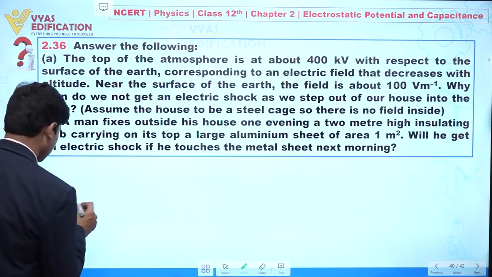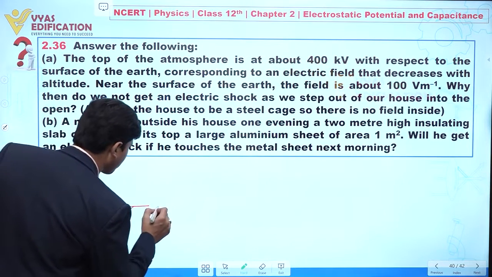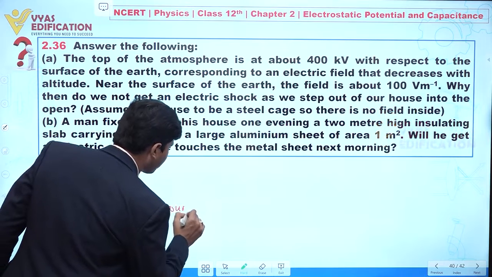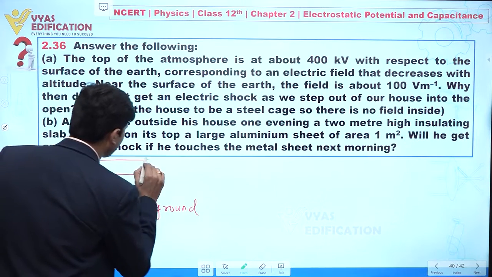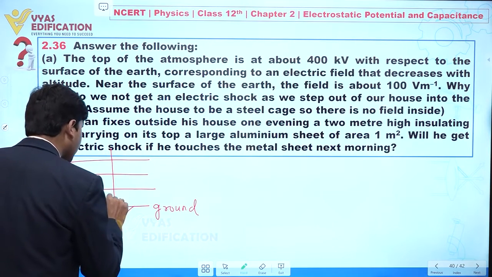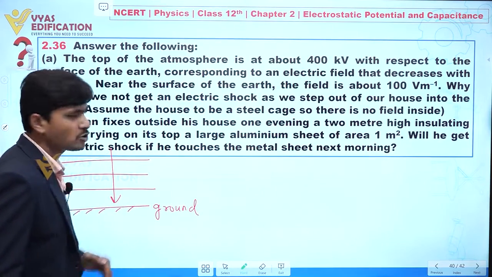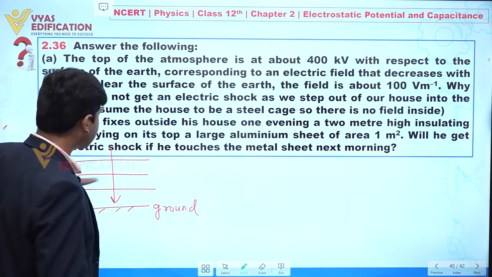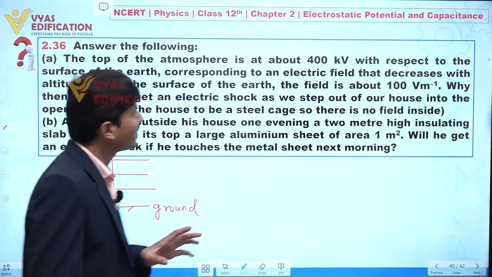Suppose this is the ground. Equipotential surfaces are always parallel to the ground. The electric field decreases as altitude decreases, so if we assume the electric field is vertical, these equipotential surfaces are perpendicular to this electric field. Clear to everyone?